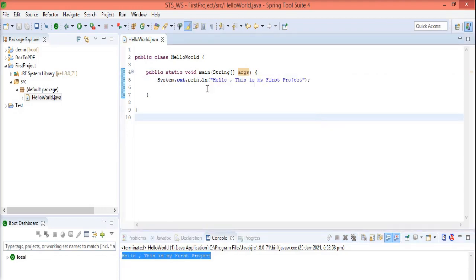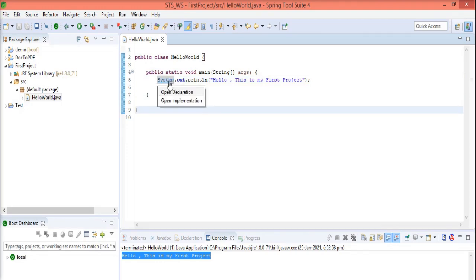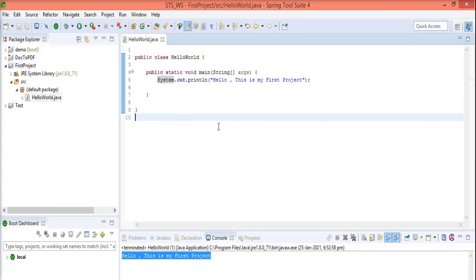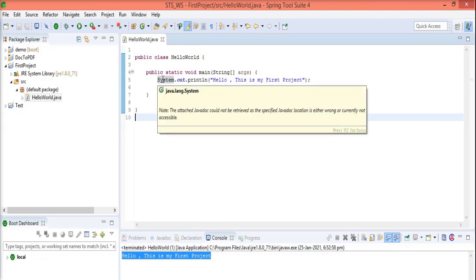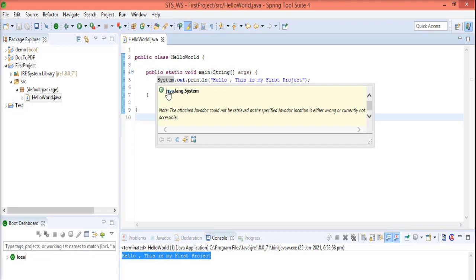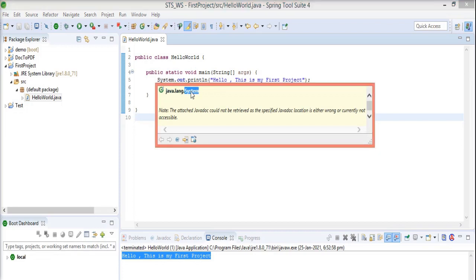Okay, after that, System.out.println. So System is a Java-defined class. If you press Control and move the mouse over it, it shows two options: Open Declaration and Open Implementation. So System is a class. This is in the package java.lang, and after that System.